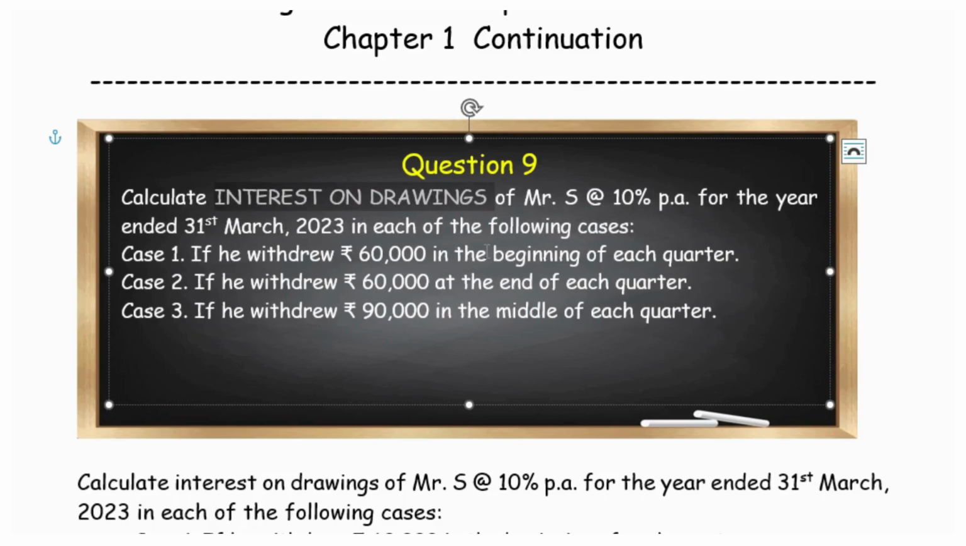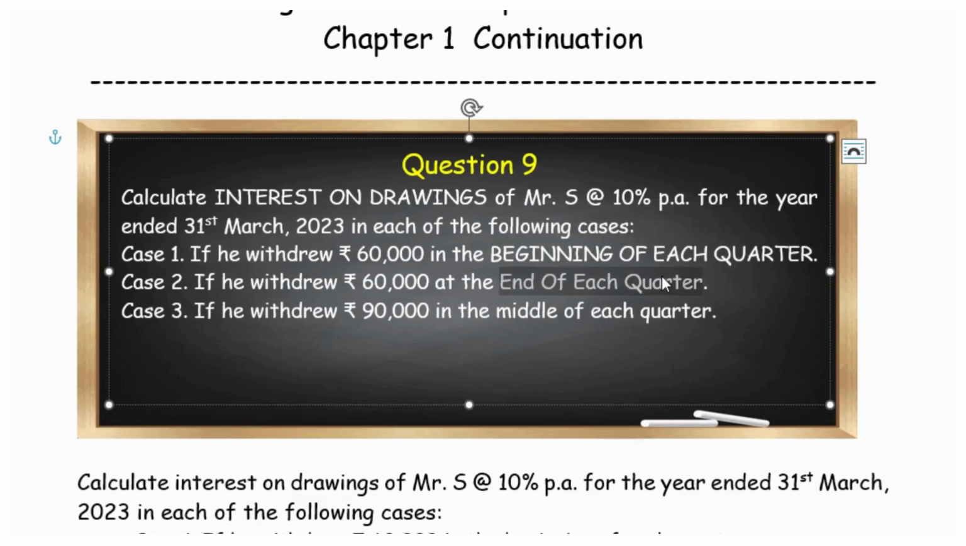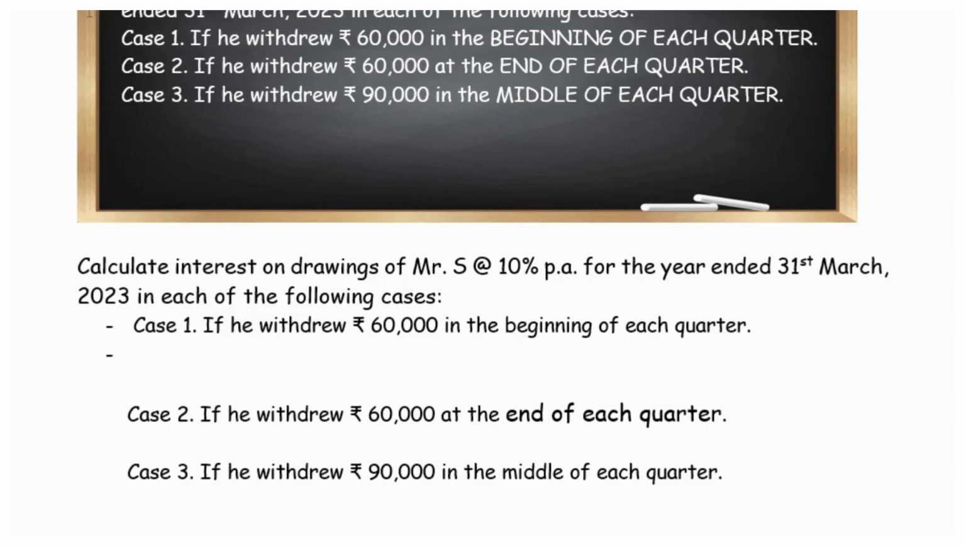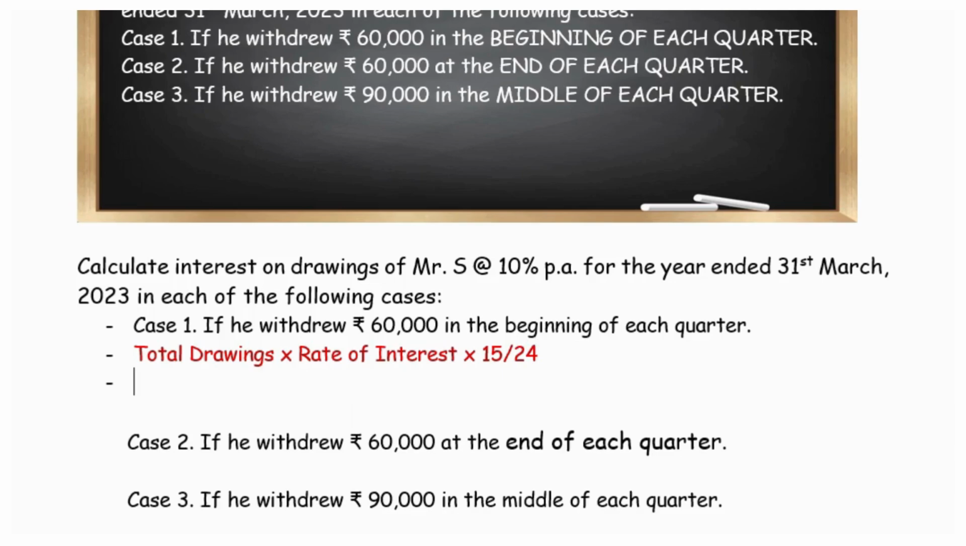Here the drawings is made by the partner on quarterly basis. That is, beginning of each quarter, end of each quarter, and middle of each quarter the partner withdraws money. The formula component is almost the same as what we have calculated for the monthly basis. That is, total drawings into rate of interest into the changing part, which is 15 divided by 24.